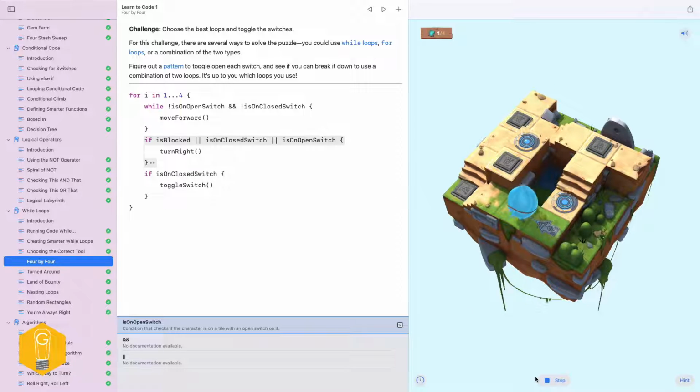Let's take a look. We toggled it. Oh, look, we got stuck. We were moving in circles here. Oh, you know what? So we need to move ourselves off of that switch.